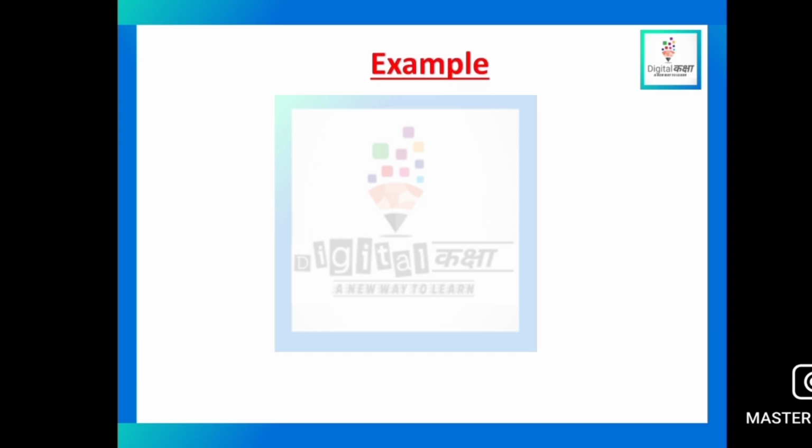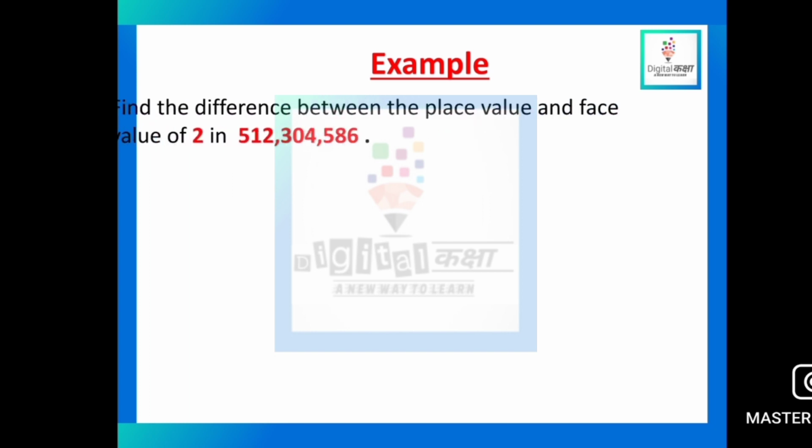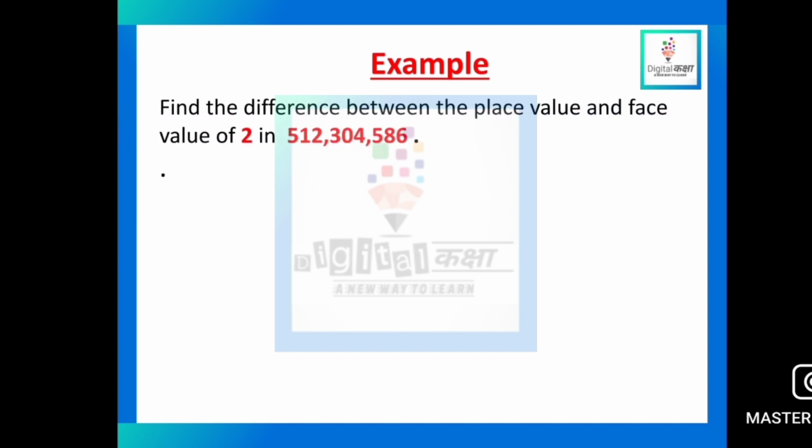Now see another example. This type of question always comes in your exam. You have to find the difference between the place value and face value of 2 in the given number. So let's see the solution. Face value of 2 will be 2,